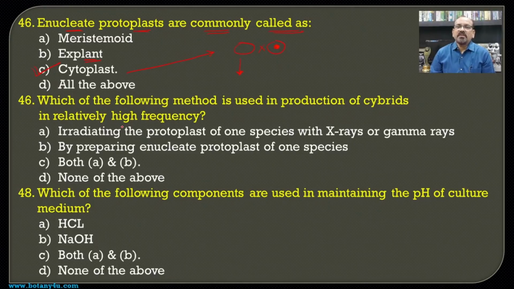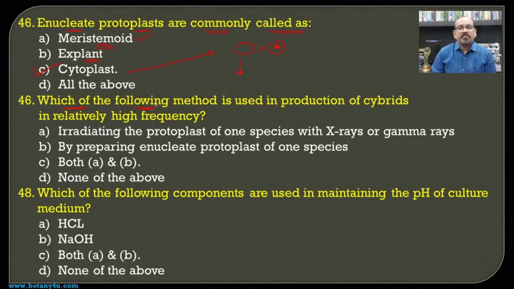Here the explant that we have seen earlier, that is any part of the body which is used to culture, that may be a cell, that may be a tissue, that may be an organ, etc. And whenever the shoot tip containing the meristematic cells or the apical shoot meristem, then that type of explant is known as the meristemate.